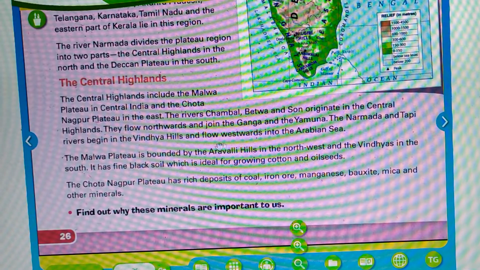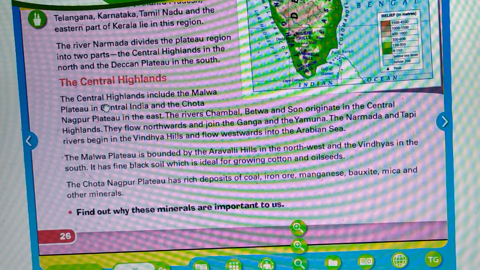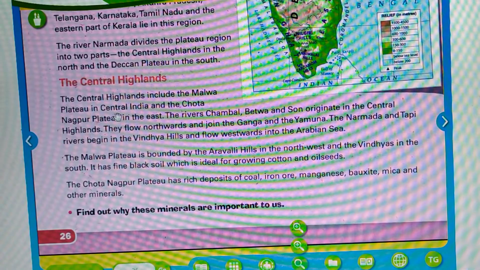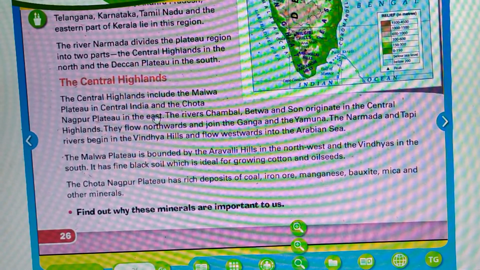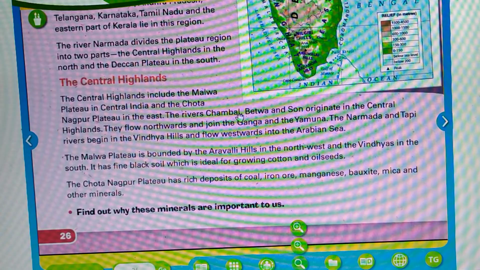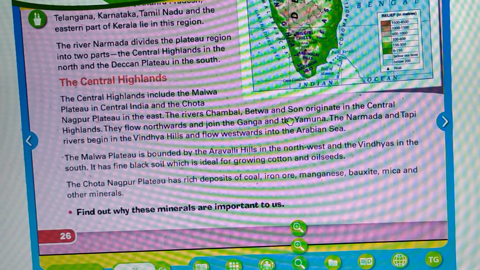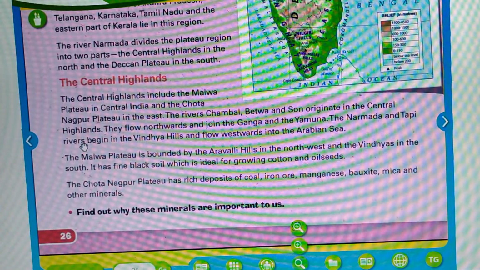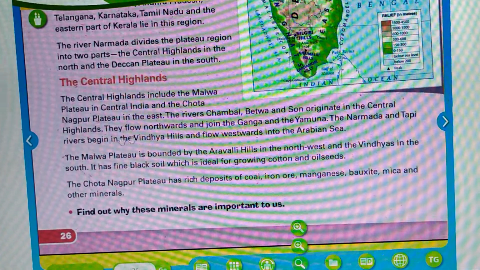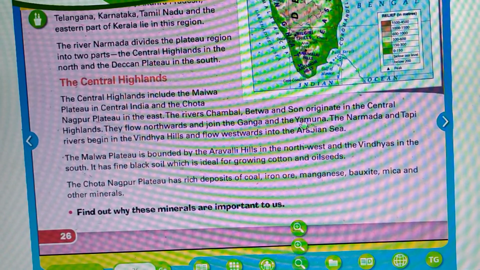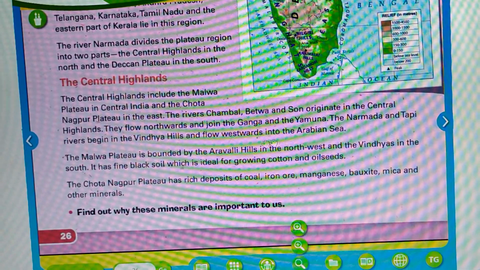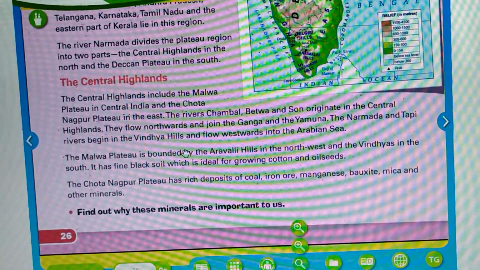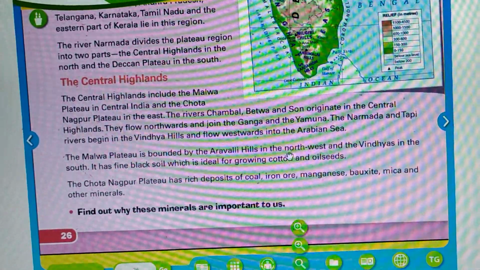The Central Highlands include the Malwa Plateau in central India and the Chota Nagpur Plateau in the east. The rivers Chambal, Betwa and Son originate, means they start, in the Central Highlands. They flow northwards and join the Ganga and the Yamuna. The Narmada and Tapi rivers begin in the Vindhya range and flow westwards into the Arabian Sea.